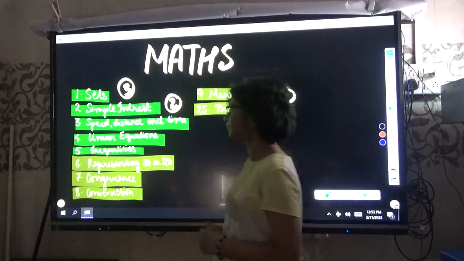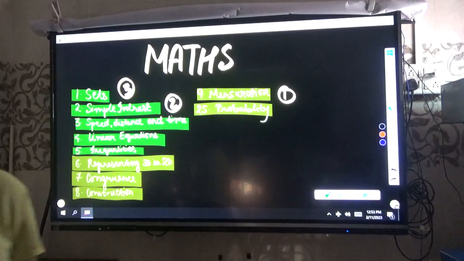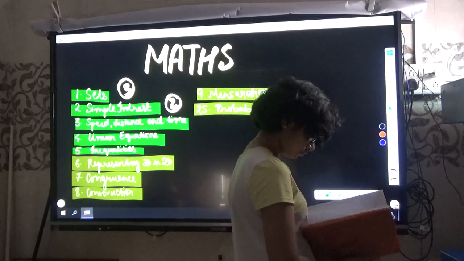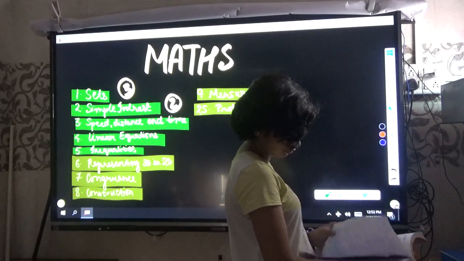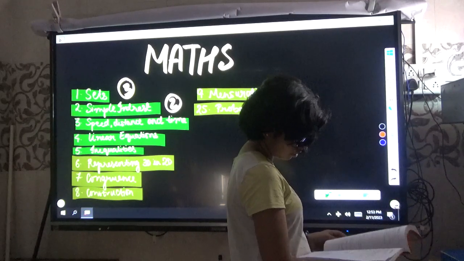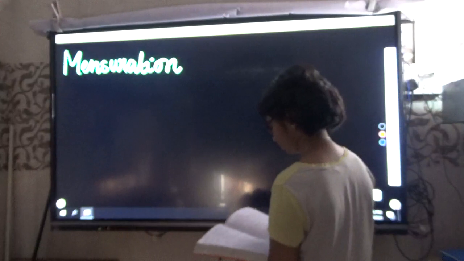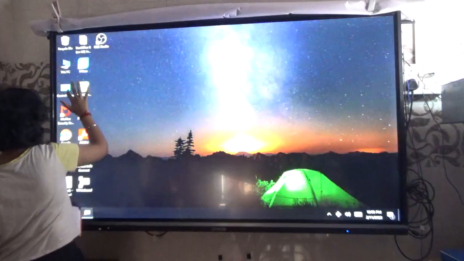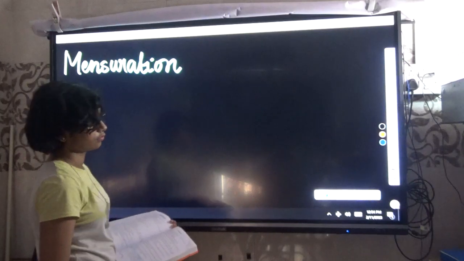Now pick up your book and open this chapter of mensuration and tell me one question which is the toughest question in your class. Okay. So we will go by mensuration first, then we will attempt simple interest and then we will go for sets. So mensuration, first question. No need to write the question, you just explain what is the question.